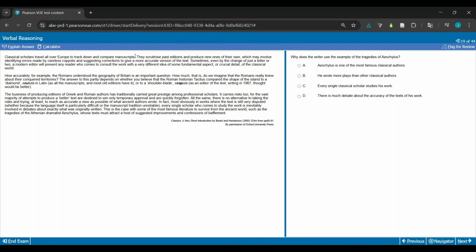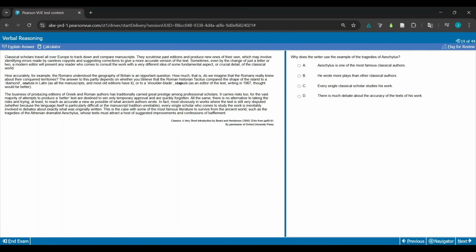So classical scholars travel all over Europe to track down and compare manuscripts. They scrutinize past editions and produce new ones of their own, which may involve identifying errors made by careless copyists and suggesting corrections to give a more accurate version of the text, sometimes even by the change of a letter or two. A modern editor will present any reader who comes to consult with a very different idea of some fundamental aspect or crucial detail of the classical world. How accurately, for example, the Romans understood the geography of Britain is an important question. How much, that is, do we imagine the Romans really knew about their conquered territories?